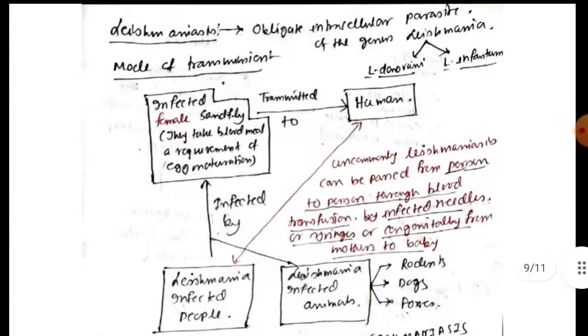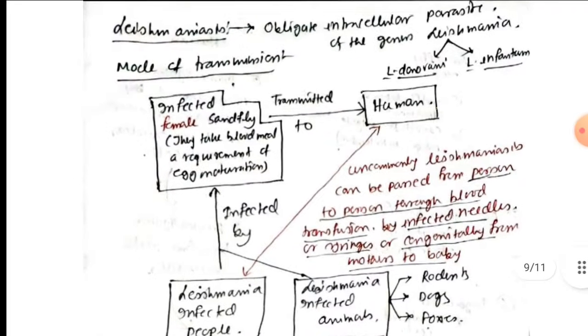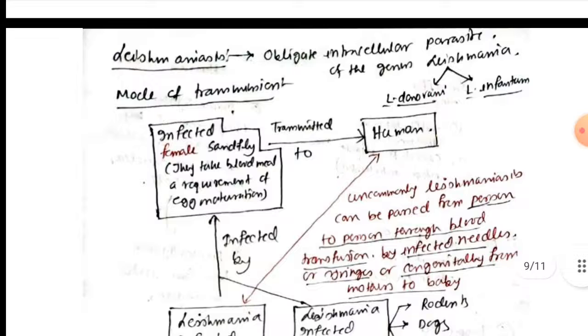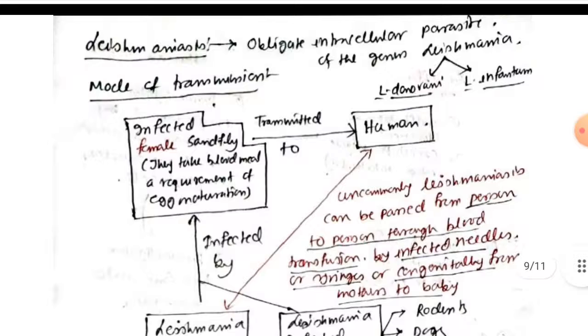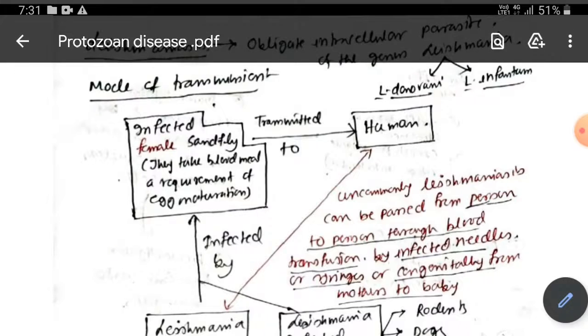Now we will go to another kind of protozoan disease, that is Leishmaniasis, but here we are only going to touch on Kala-azar. Okay, we are not going to discuss cutaneous Leishmaniasis or mucosal Leishmaniasis. We are only going to discuss visceral Leishmaniasis. So Leishmaniasis is again due to an obligate intracellular parasite. Leishmania donovani and Leishmania infantum are the frequently infecting species. So it can infect an insect known as the sandfly.